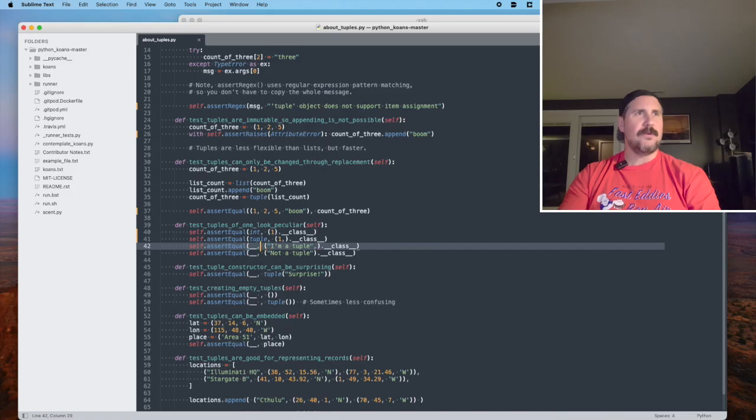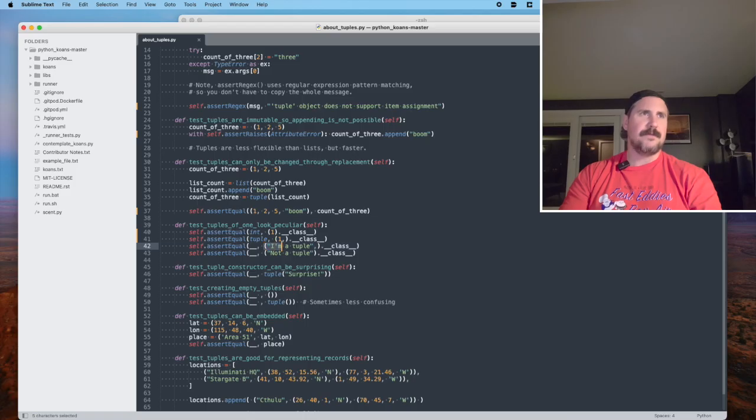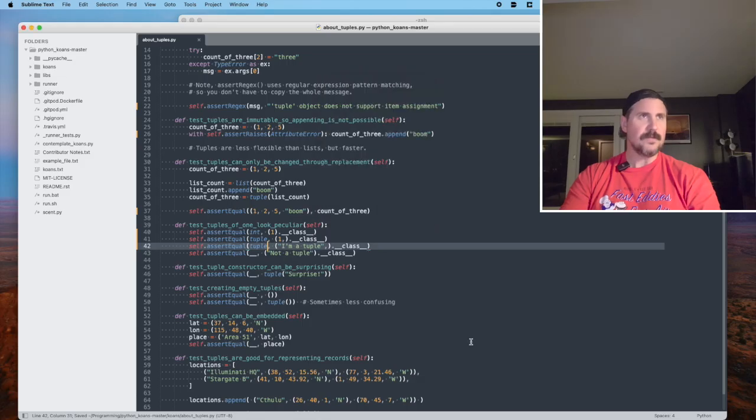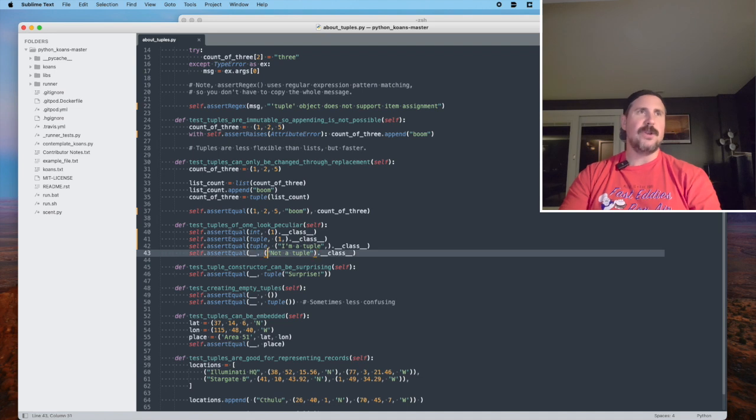All right, so let's look at this one. Here we've got a string inside that says I'm a tuple, and notice it's followed by this comma. And so I assume that when we call .class on that, what we get back will be tuple. And now this one, very similar construction, a string inside of not a tuple, but no follow-up comma, all right?